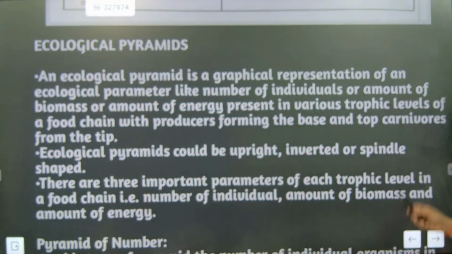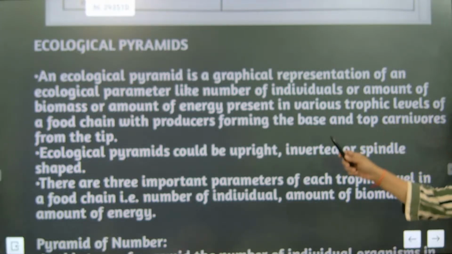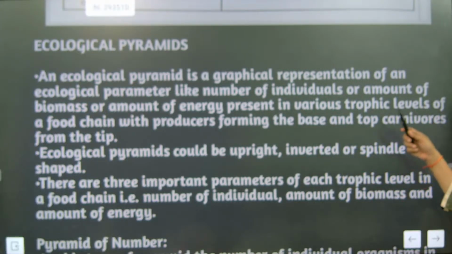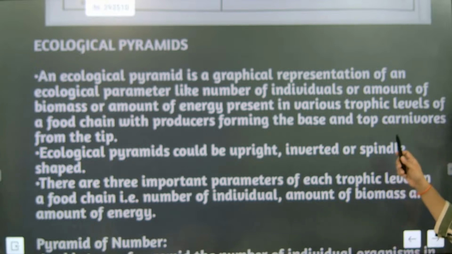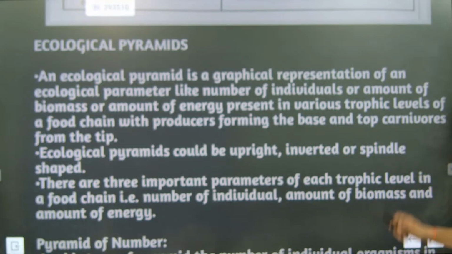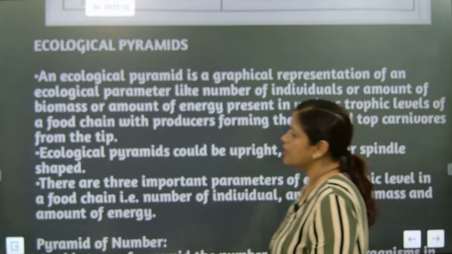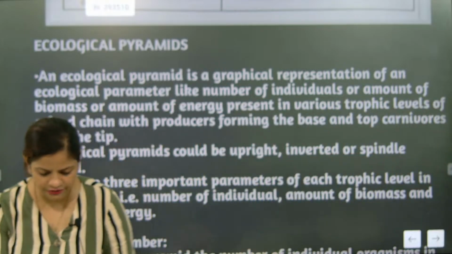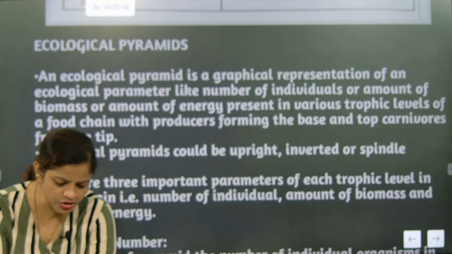An ecological pyramid is a graphical representation of ecological parameter, like number of individuals or amount of biomass or amount of energy present in various trophic level of food chain, with producer forming the base and top carnivores forming the tip. Understood or not? So definitely it is exactly forming the tip part. So this is a most important thing.